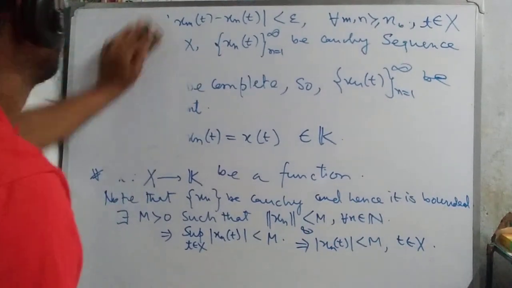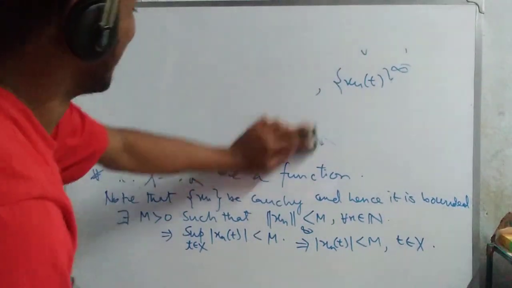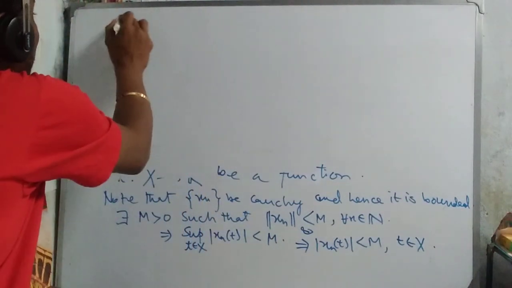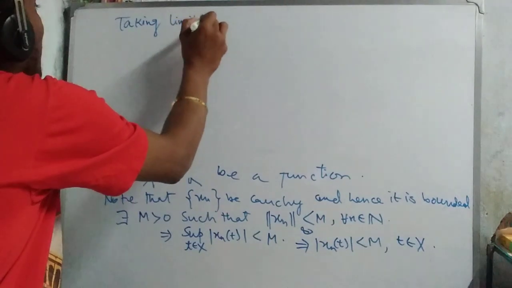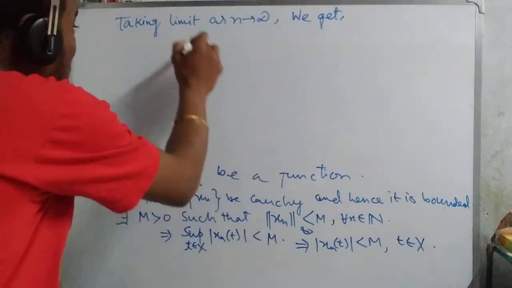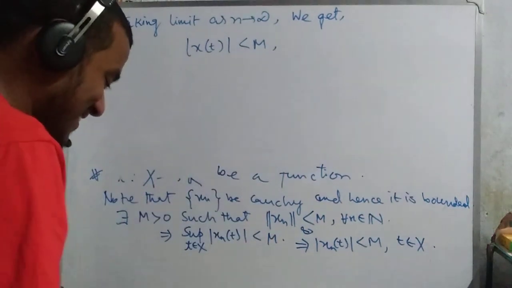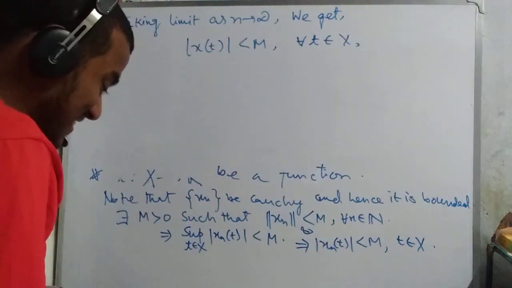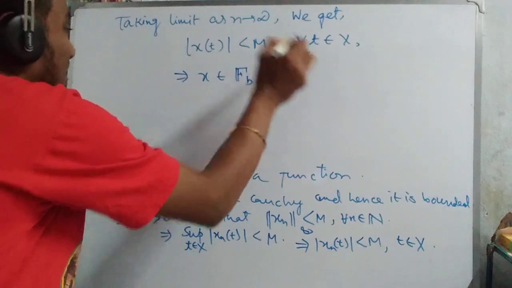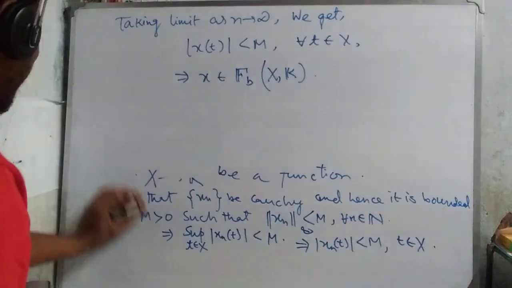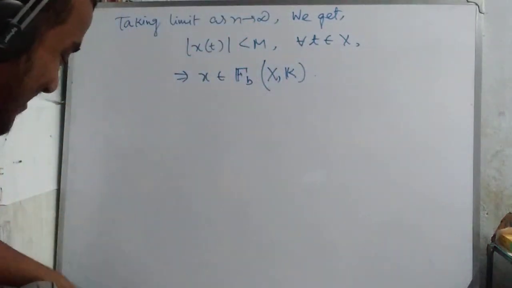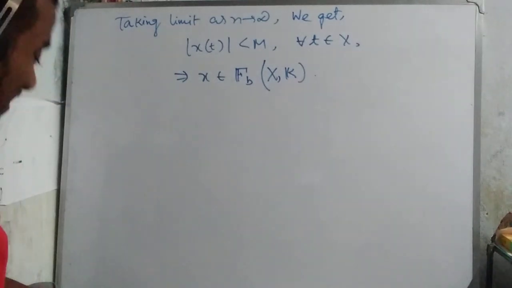What do we write here? Taking the limit as n tending to infinity, we get |x(t)| less than M for all t belongs to X. This implies that x belongs to B(X, K).